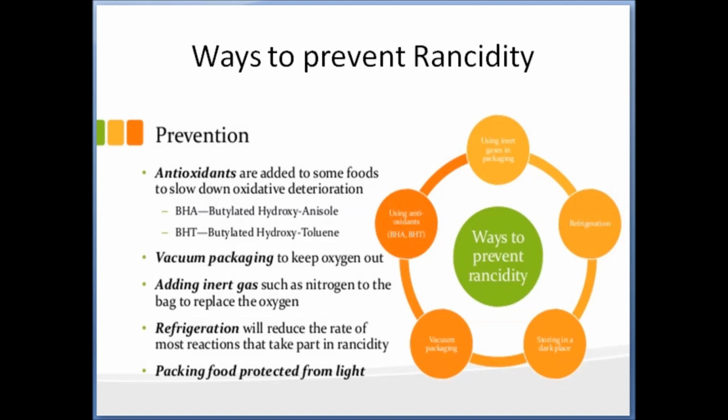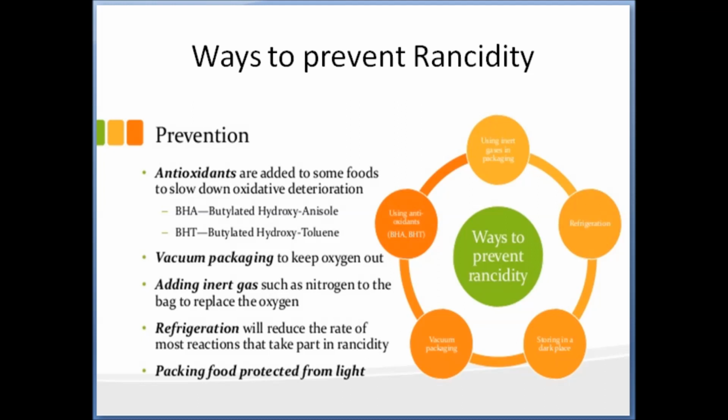The second method which helps to prevent rancidity is vacuum packaging. Vacuum packaging keeps the oxygen out from the food particles.